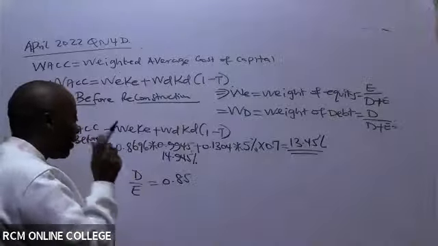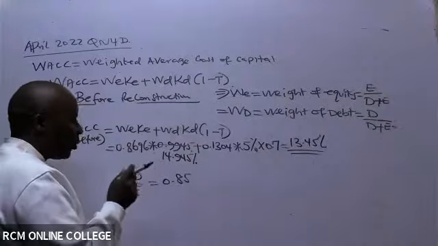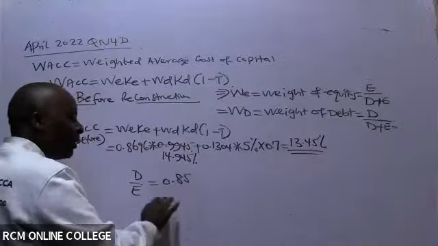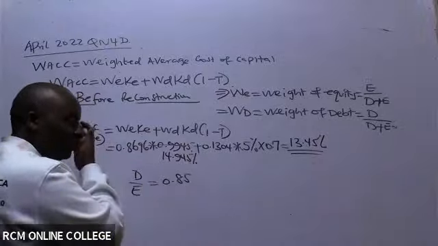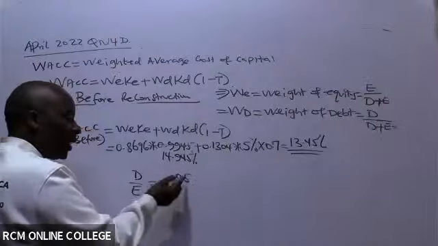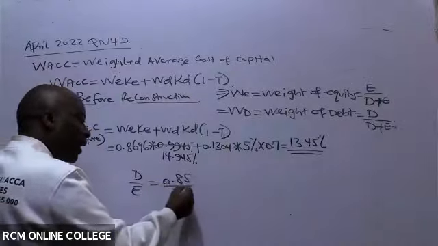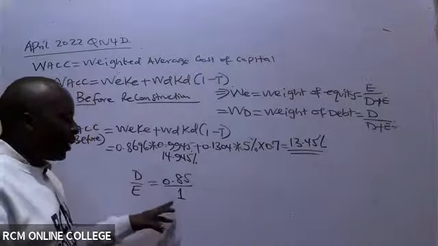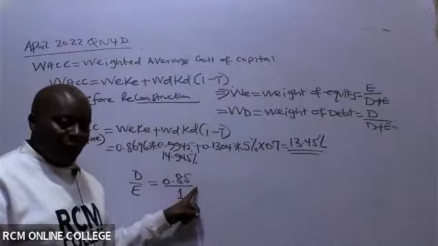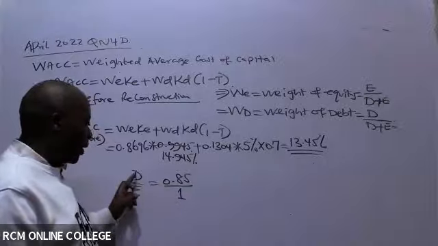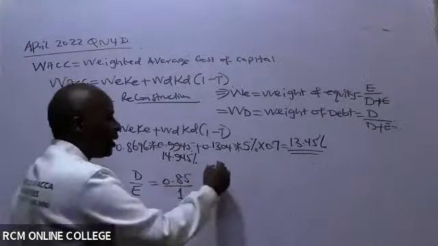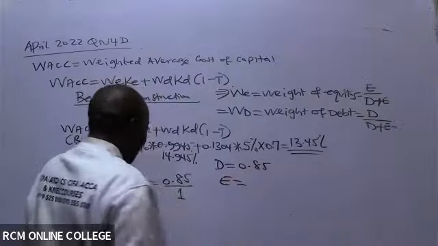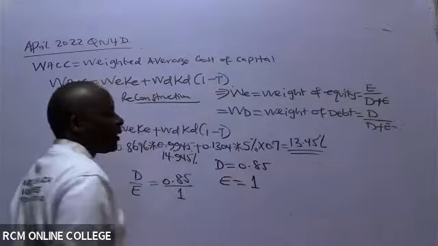Very simple mathematics. Look at this, Kerubo. Remember, whenever you see any number like this, it will always have 1 at the denominator, because 0.85 divided by 1 is 0.85. And then now you equate. Debt is the numerator, so debt here will be 0.85. Equity will be this 1 here.